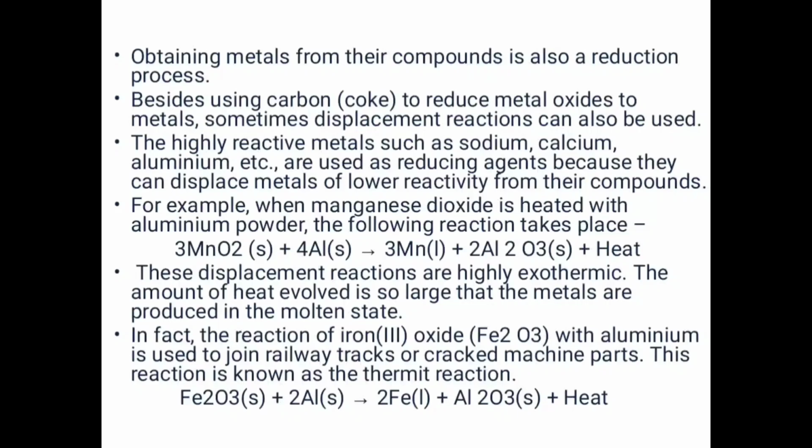Now let us move ahead. The metal oxides are then reduced to the corresponding metals by using suitable reducing agents. The next process is reduction of these metal oxides, so that we can obtain the metal. That is done using reducing agents, like carbon. We can see this with the help of an example wherein zinc oxide is heated with carbon and it gets reduced to metallic zinc, that is ZnO plus C giving Zn plus CO.